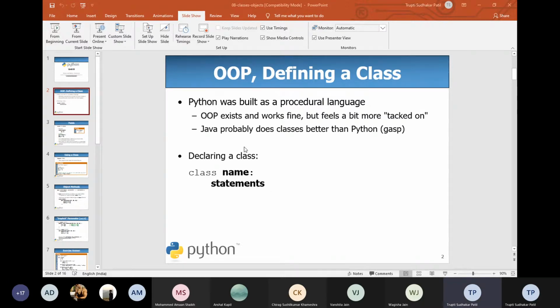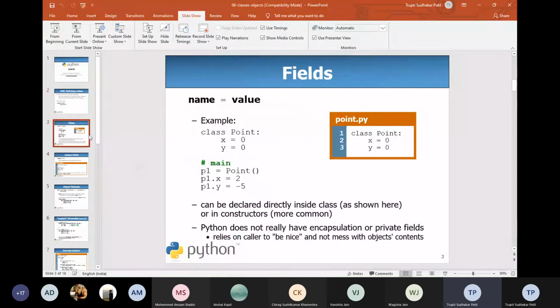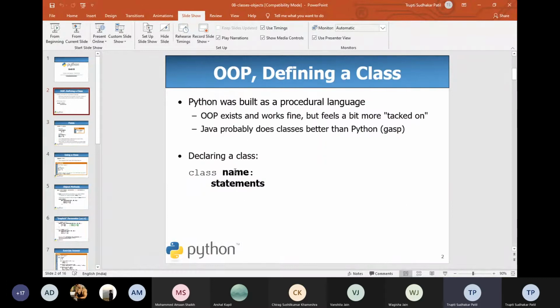In case of Python, which is basically a procedural language, we can have the class with the name class and with different kinds of structures. This is the class with the class name and whatever data you are going to be adding into that class.